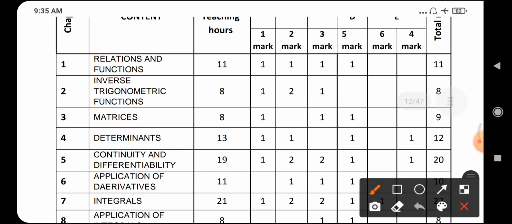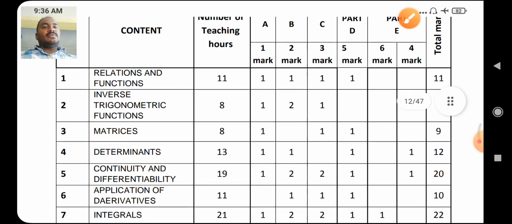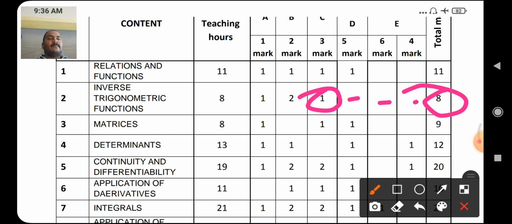In second chapter, inverse trigonometric functions: 1 mark 1 question, 2 mark 2 questions, 3 mark 1 question, total 8 marks.